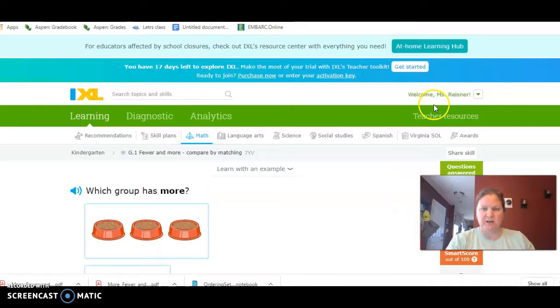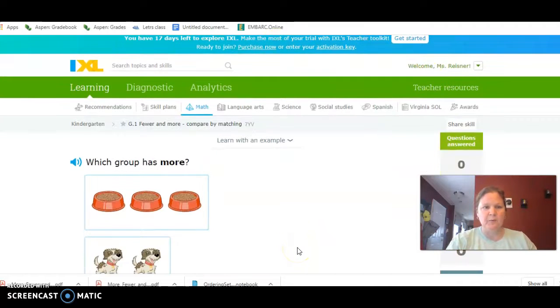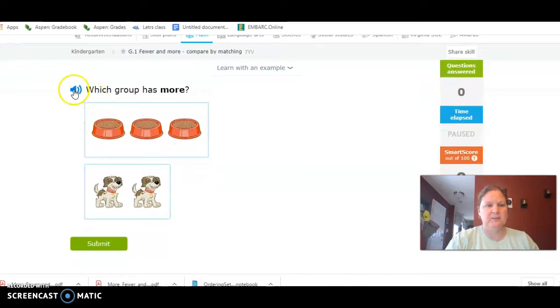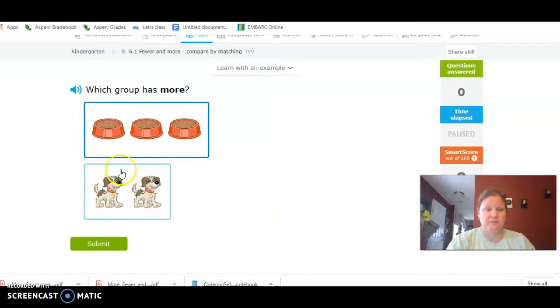All right. So now I'm going to share, and we're going to do some IXL questions, all right? So we got to listen to the question. Which group has more? The dog bowls or the dogs? More. So you can draw imaginary lines. Yeah, the dog bowls has more. Good, because there's 3 dog bowls and only 2 dogs.